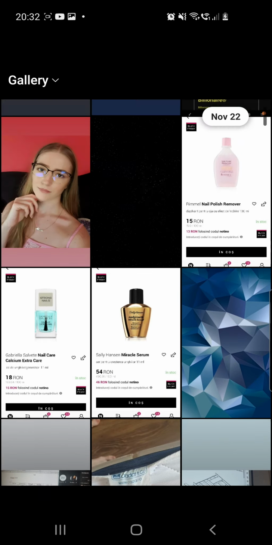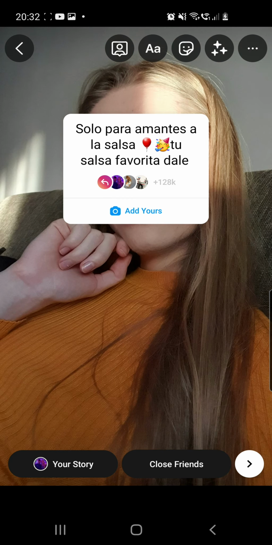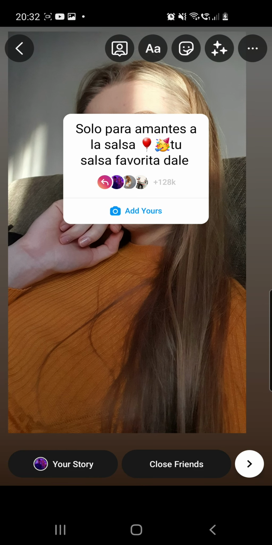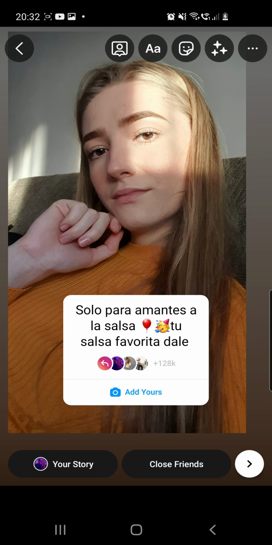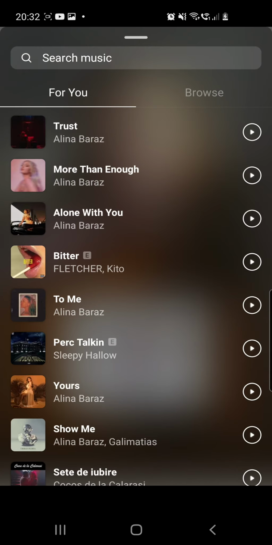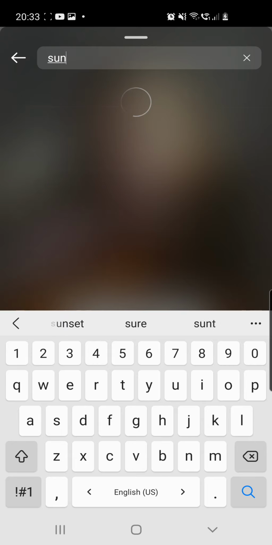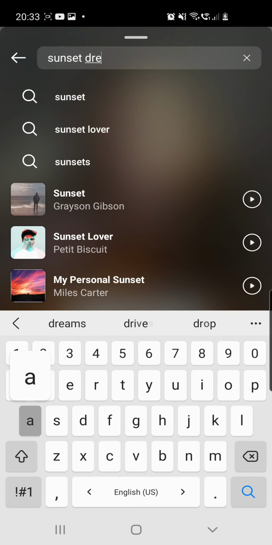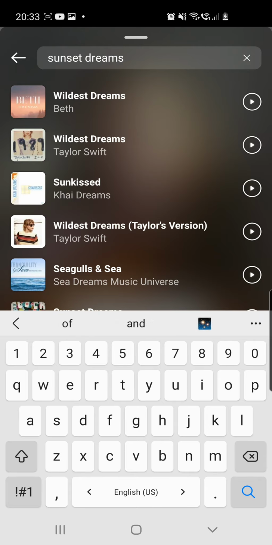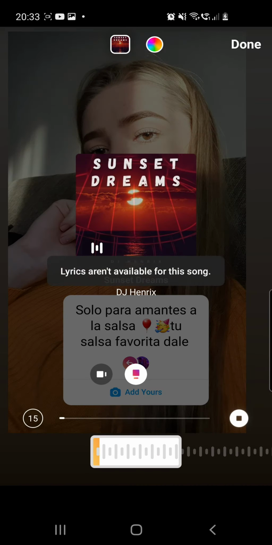You can choose a background photo with you. I will go with this photo right here. Place your sticker where you want, and then you have to go to your stickers, then go to music, and here you have to type in your salsa song, your favorite salsa song. So this is my favorite salsa song.